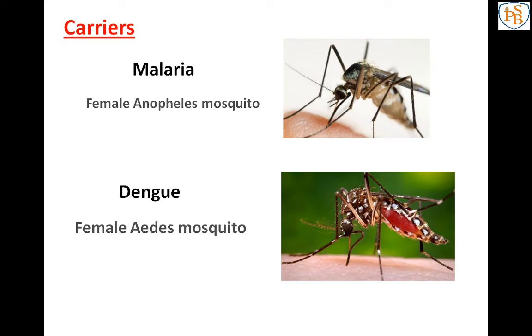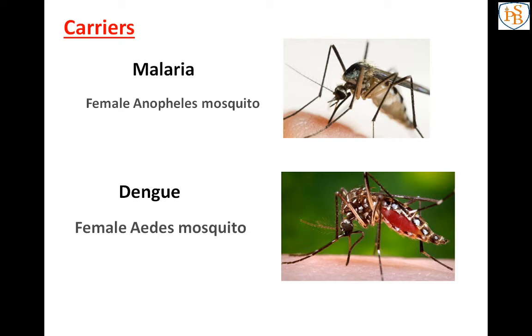So we should not let water collect anywhere, in coolers, tires or flower pots. We have to keep our surroundings clean and dry, so we can prevent the mosquitoes from breeding, that is, increasing in number. We have to keep our surroundings clean because many carriers like the Anopheles and Aedes mosquito are present, which can cause diseases, and those diseases are known as communicable diseases, for example chickenpox, common cold, cholera and tuberculosis.